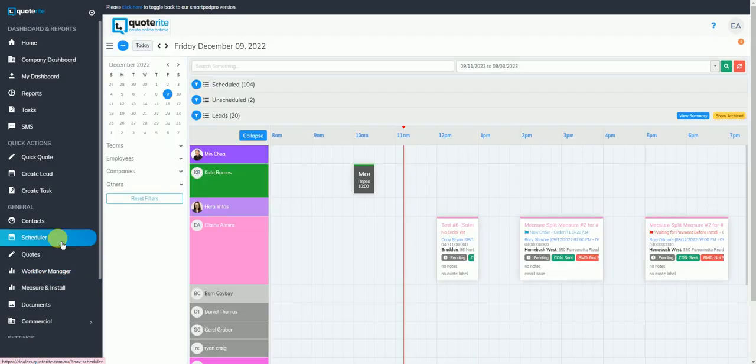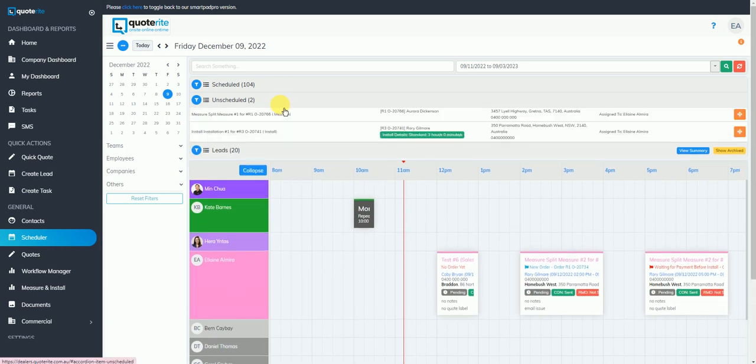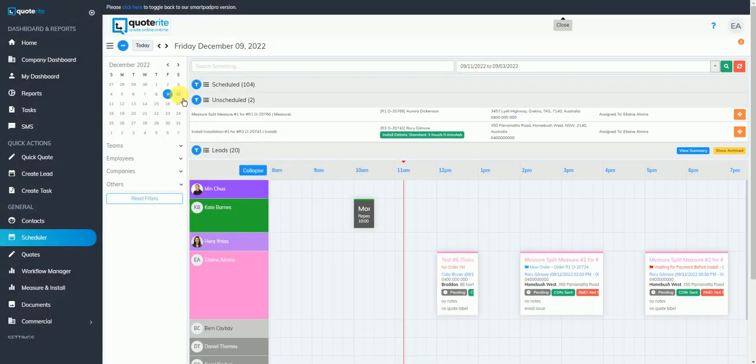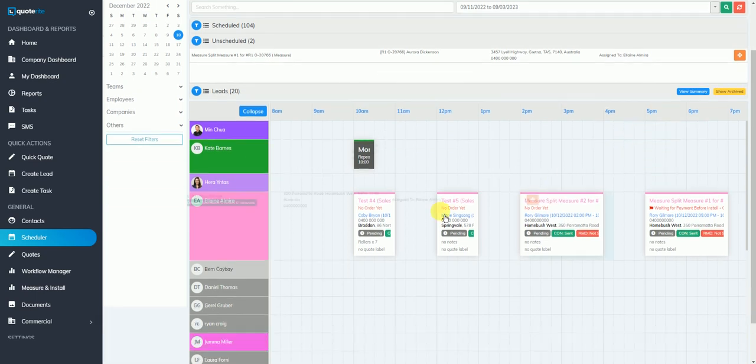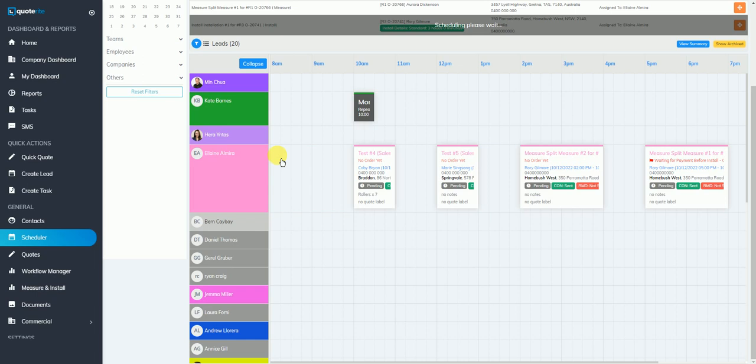And from here, click on the Unscheduled bar. Look for the install appointment you need, which is this one. Then you can book it by clicking on the appointment itself and input the date and time. Although another way to book your appointment is by dragging this one to the calendar under the appropriate time slot.